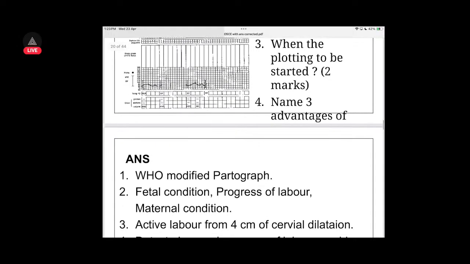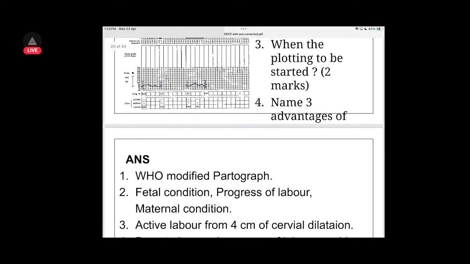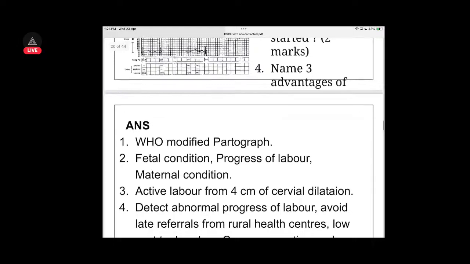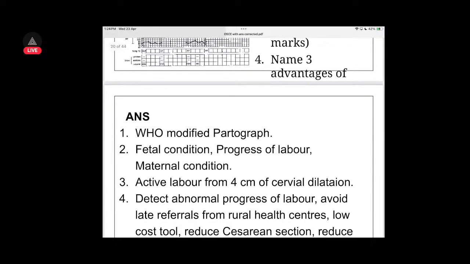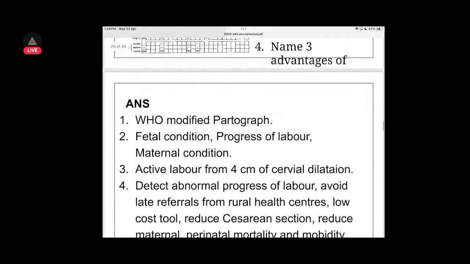Name 3 advantages. It makes sure that the labor is going in a correct direction, and in cases of delay of labor, we can do appropriate interventions. Adequately measure the fetal health, stuff like that. Okay, so it is to be plotted from active labor, from 4 centimeter of cervical dilatation.